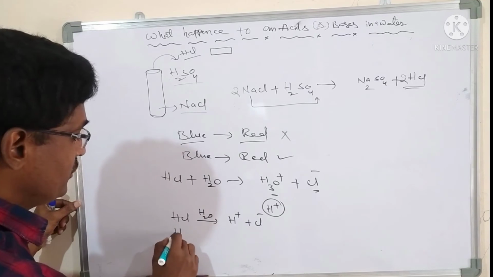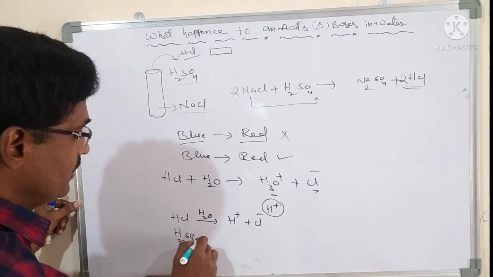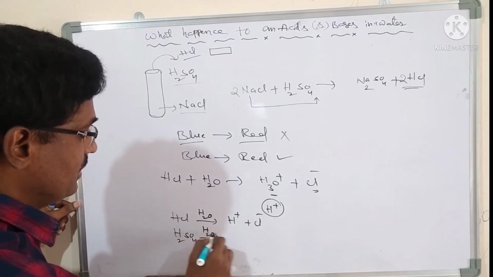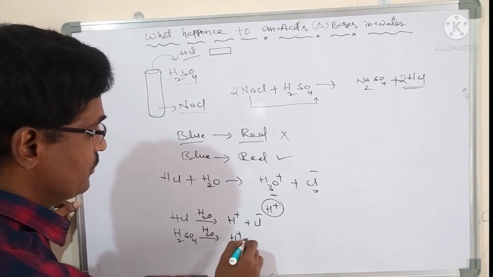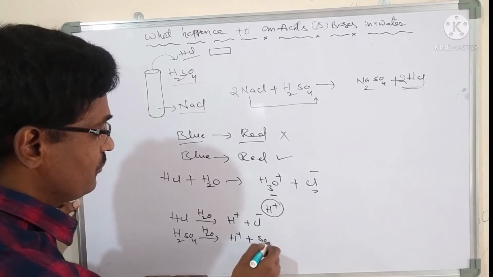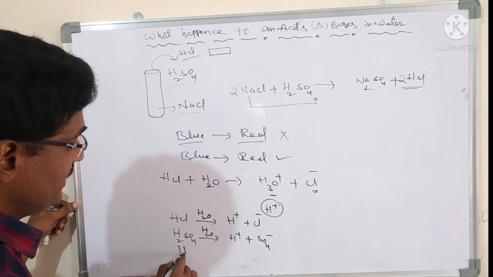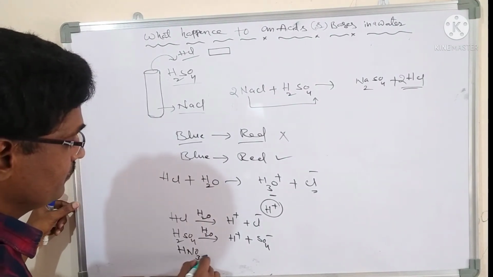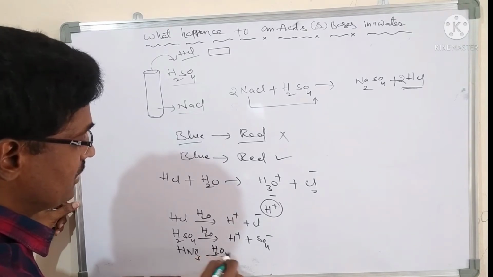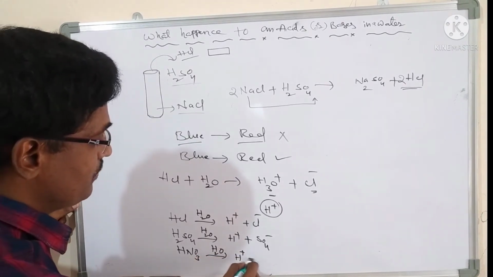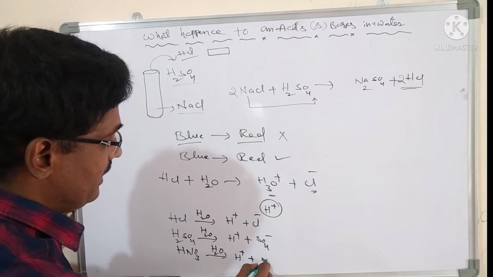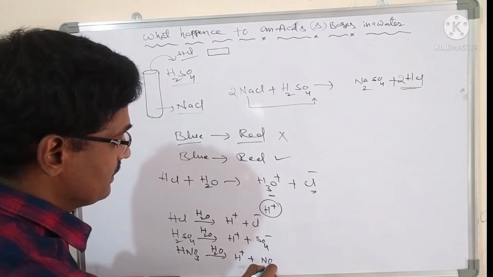Right. H2SO4 in the presence of water produces H plus SO4 minus. Next, HNO3 in the presence of water produces H plus NO3 minus.